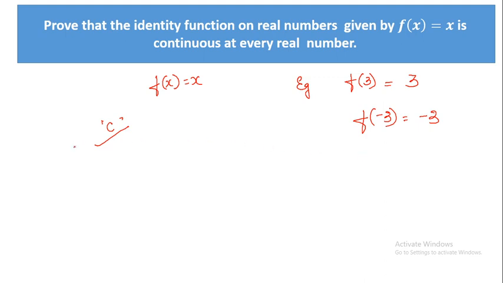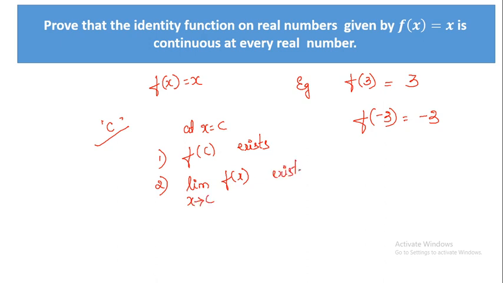So what is the definition of continuity at a point? Say at x is equal to C, how do we prove it? The first condition is you have to check what f of C is, whether it is finite or not. If it is finite, f of C exists. Then you have to check whether the limit of f of x as x tends to C exists or not.